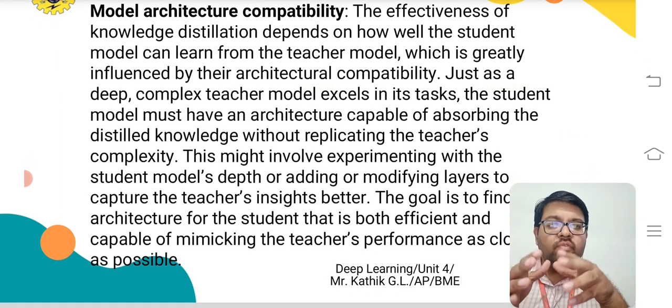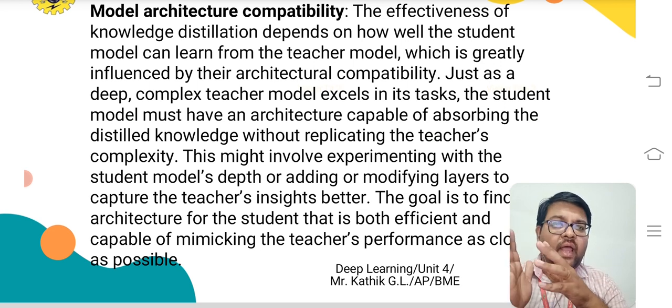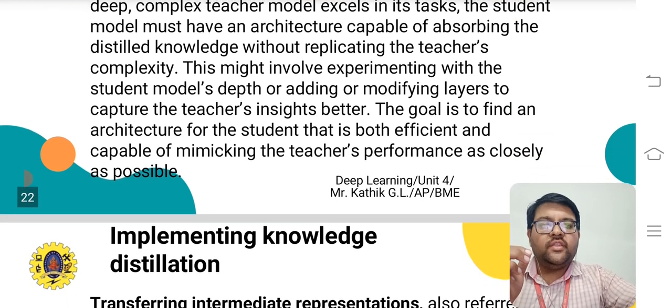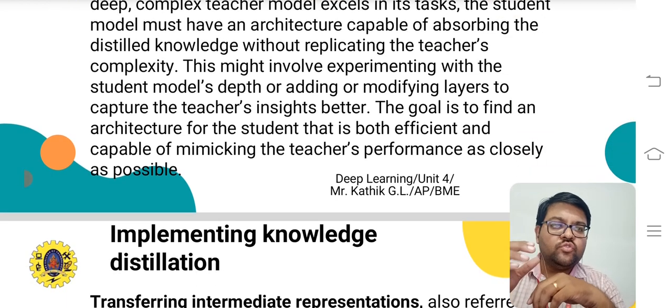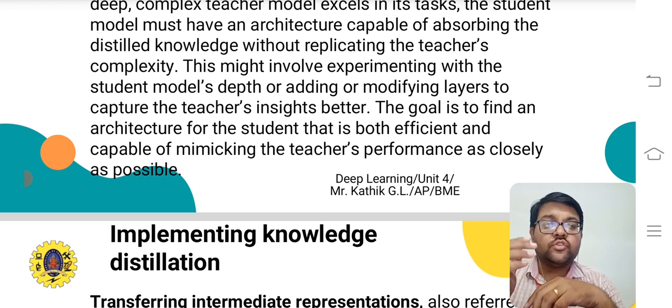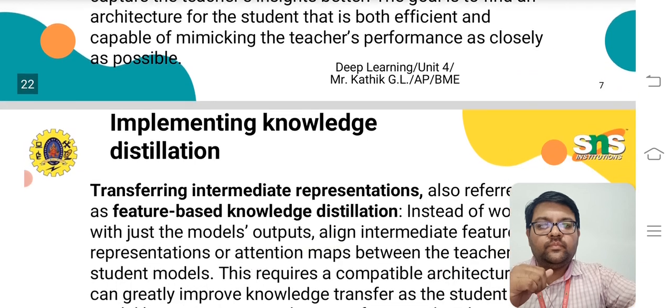This might involve experimenting with the student model's depth or adding or modifying layers to capture the teacher's insights better. The goal is to find the architecture for the student that is both efficient and capable of mimicking the teacher's performance as closely as possible.